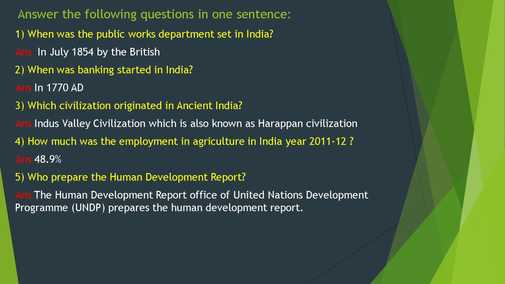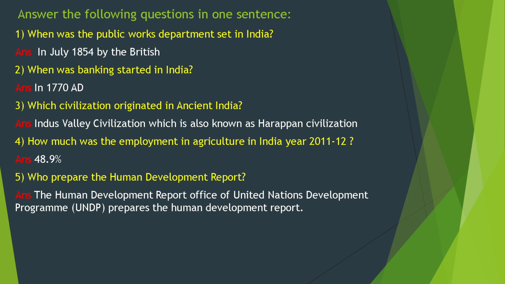Answer the following questions in one sentence. When was the Public Work Department set up in India? In July 1854 by the British. When was banking started in India? In 1770 AD. Which civilization originated in ancient India? Indus Valley Civilization, which is also known as Harappa Civilization.